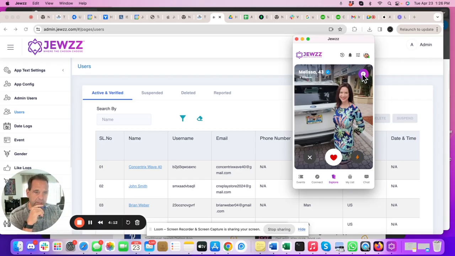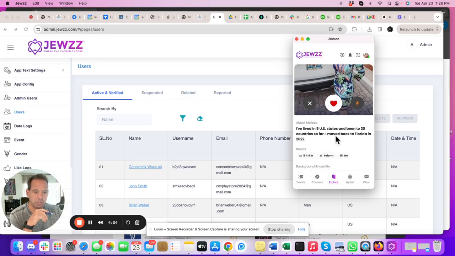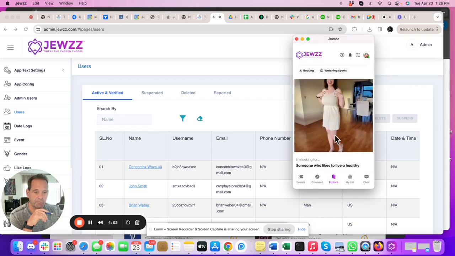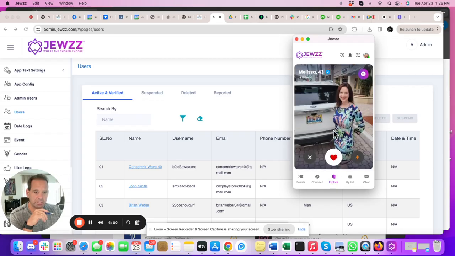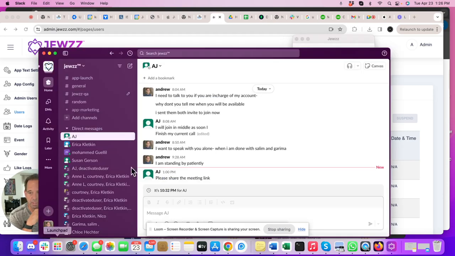Right here, this little chat button. We asked them to make changes to this look and design because people don't even know that they can scroll down. You wouldn't even know that all her information is down below. It looks like this is all you're going to get because you have this at the bottom. So we asked the designer to fix it, and this is what he came up with.